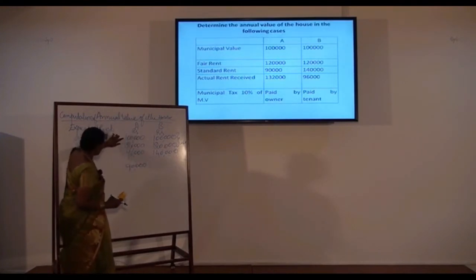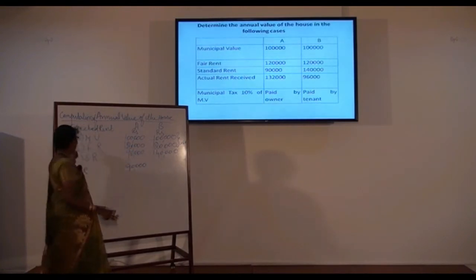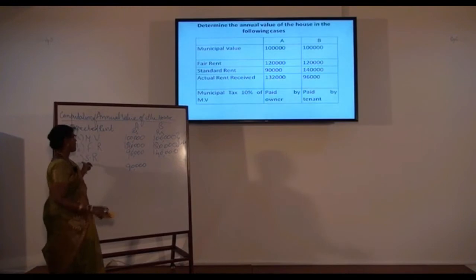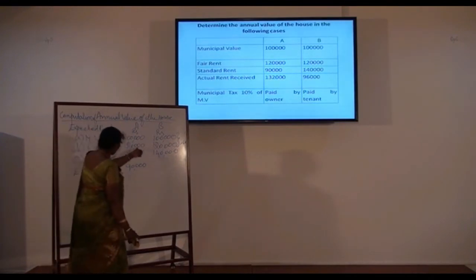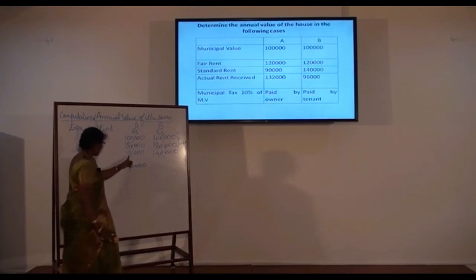I hope you have understood. A is 1 lakh as per the provision A or B, whichever is high, subject to a maximum of C. So the higher amount is 1,20,000, but the maximum would be 90,000. So for house A it is 90,000.